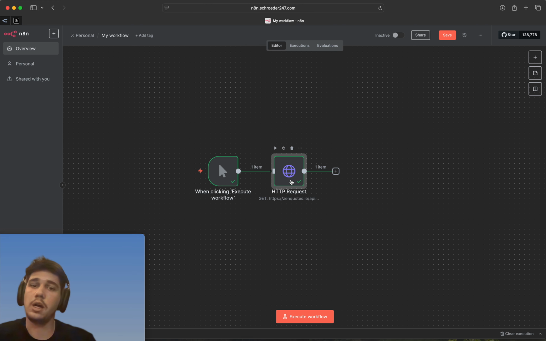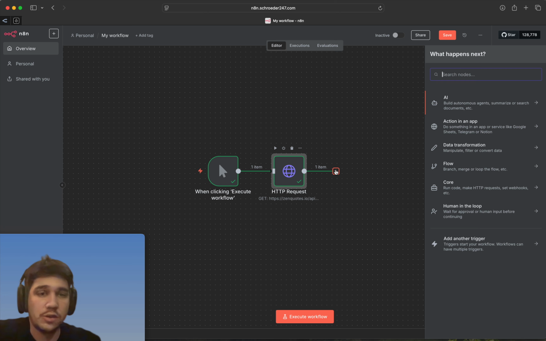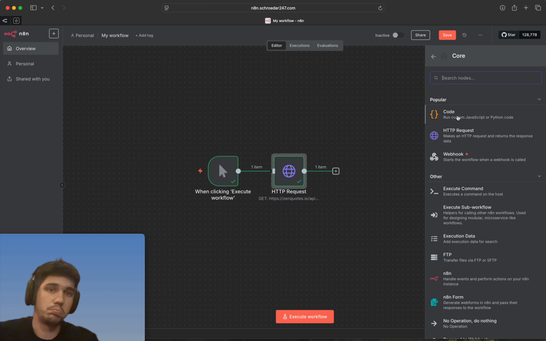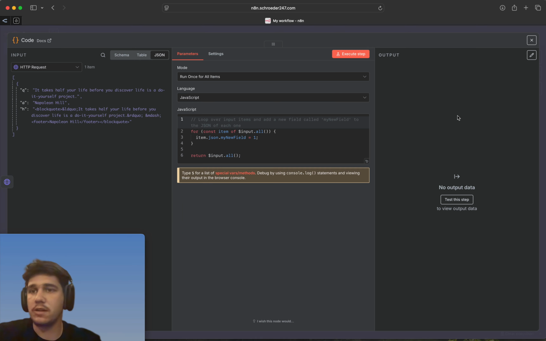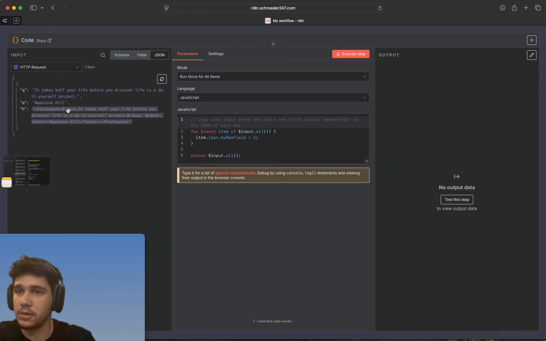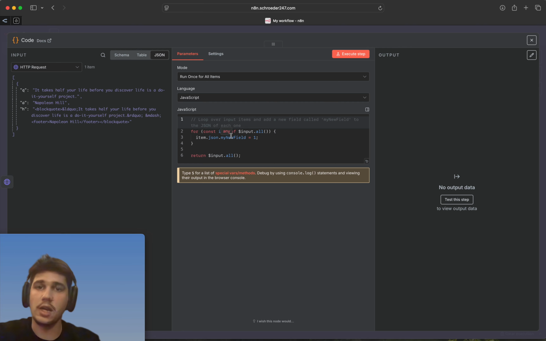So we got our trigger, and we got our request scraping the quote from the URL, or the website as we should say. The next node is going to be our run code, or code node. Basically it's going to take our quote and our author, the input from our last node, and put it into an email format so that it can send an email, rather than it just looking like this. It takes this quote and author and creates an email for us.